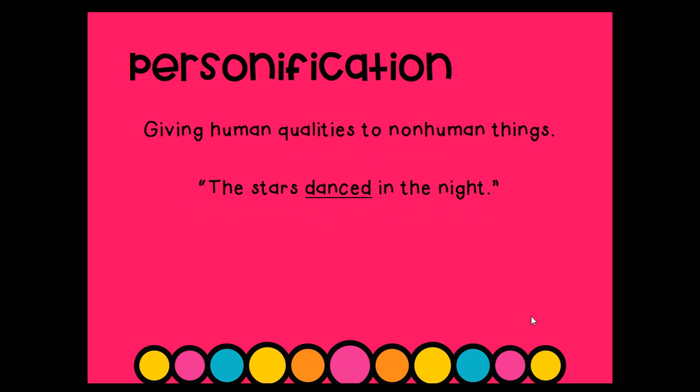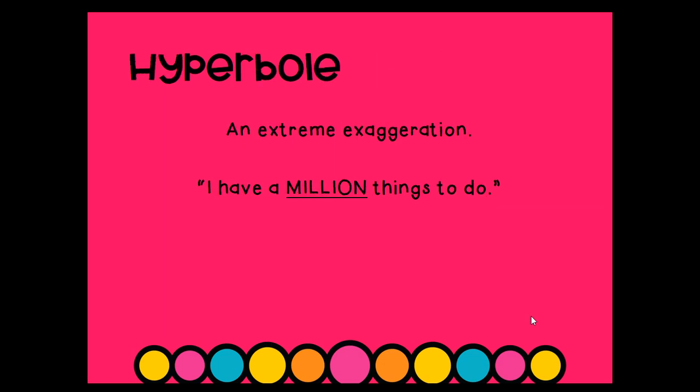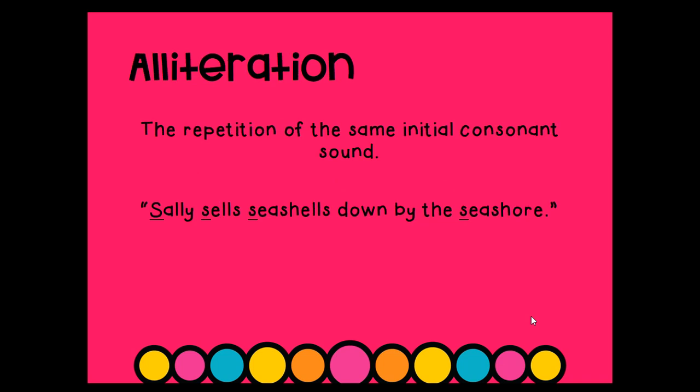Personification is giving human qualities to non-human things. An example of this is, the stars danced in the night. Hyperbole is an extreme exaggeration. An example of this is, ugh, I have a million things to do.